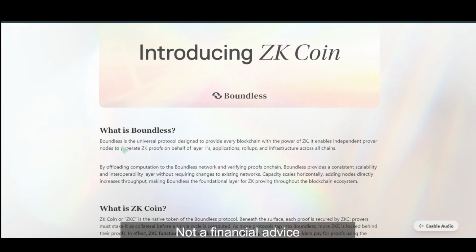So Boundless is the universal protocol designed to provide every blockchain with the power of zero knowledge. It enables independent prover nodes to generate zero knowledge proofs on behalf of layer 1 applications, rollups, and infrastructure across all chains by offloading computation to the Boundless network and verifying proofs on chain. So basically it has to do with the power, it has to do with zero knowledge, as you can see here.